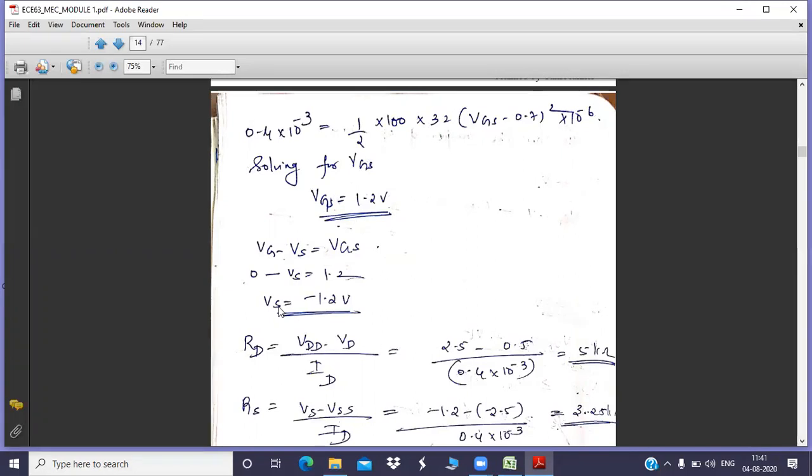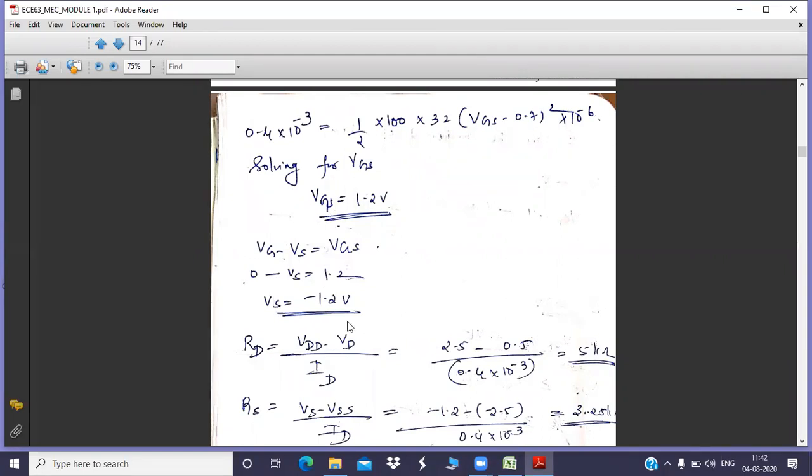Now you are going to find VS, the source voltage. For that, VGS is VG minus VS, the difference between the gate voltage and source voltage. You know that the gate voltage is 0, because from the circuit diagram it is evident that the gate is directly grounded, so the voltage at the gate terminal will be 0. 0 minus VS, which you don't know, equals this value. From this it is clear that VS is minus 1.2.